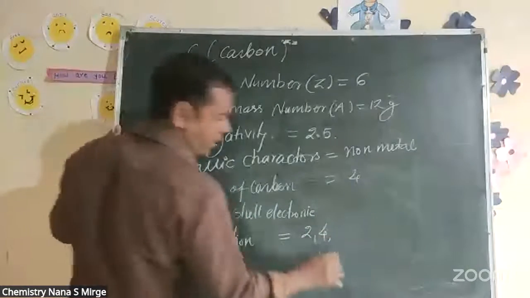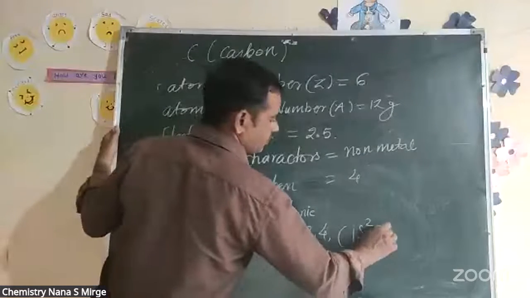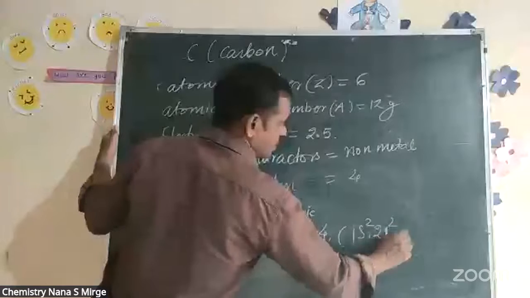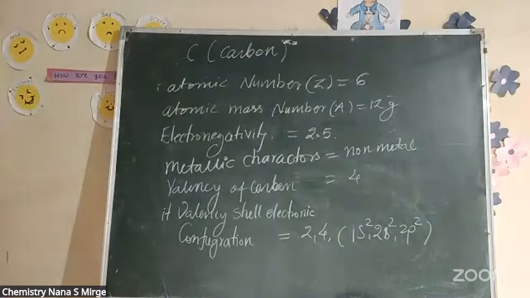More accurately, you can write 1s2, 2s2, and 2p2 as its electronic configuration. So we have the most important properties of carbon and its compounds.